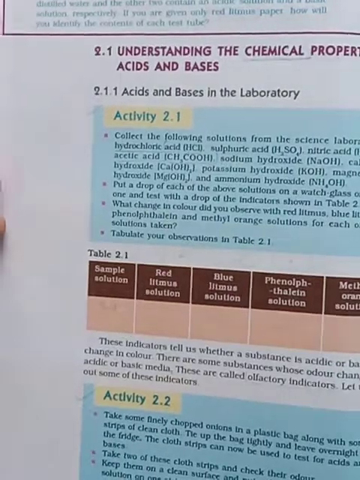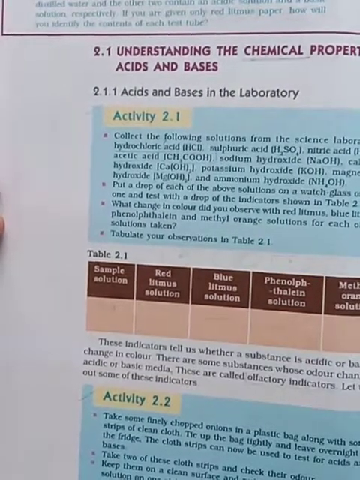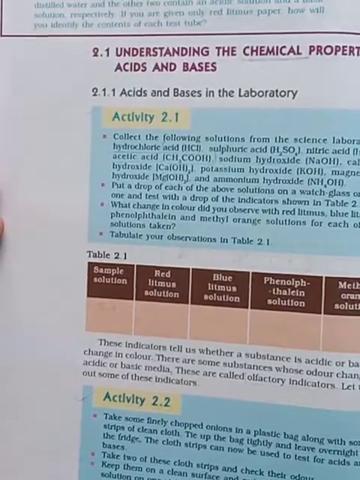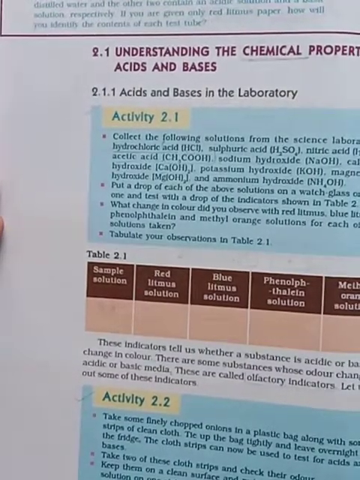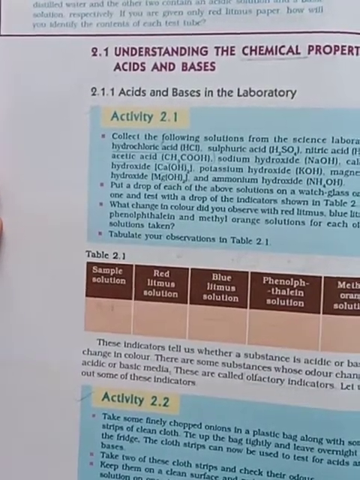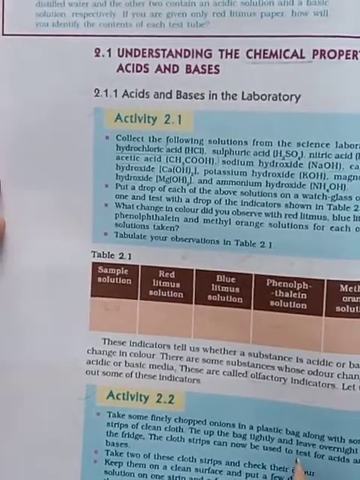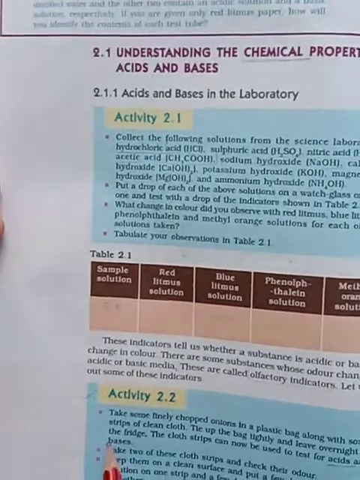Then the next day you should take that cloth strip, which we can use as an indicator. You should make small strips, small pieces. Then it is used to test the acids and bases.